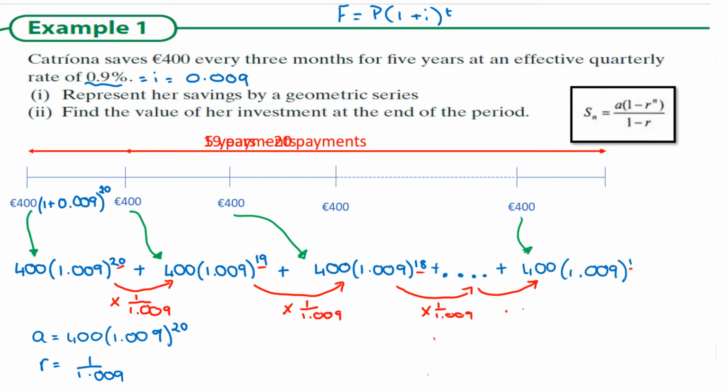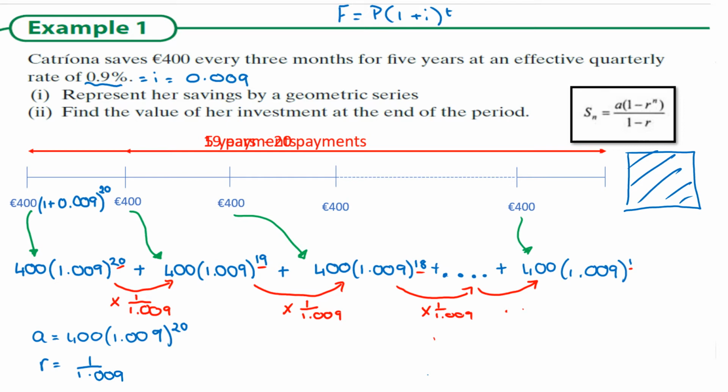Now, some books always start with the smallest term and work up to the biggest term. However, I find that students can get easily confused with that method. So what I tend to talk about is understanding where the bucket or the pile of money is. So for example, if you are saving, where are you going to have that lump sum of money? And the answer is over here. So at the end of the savings, you're going to have this big pot of money.